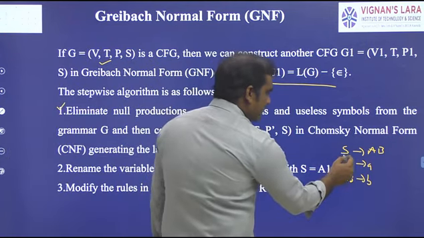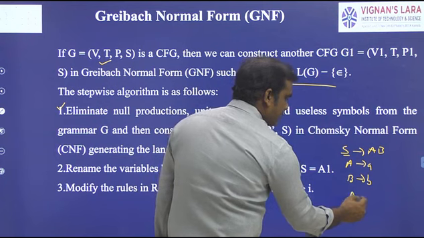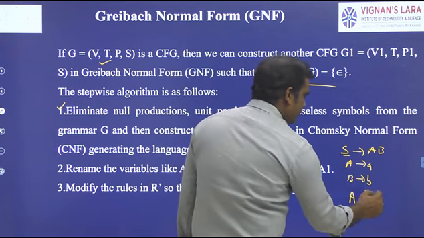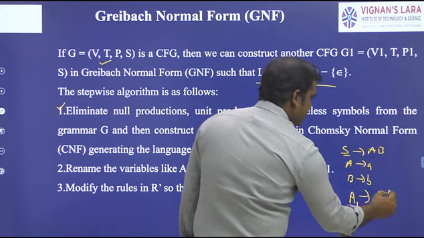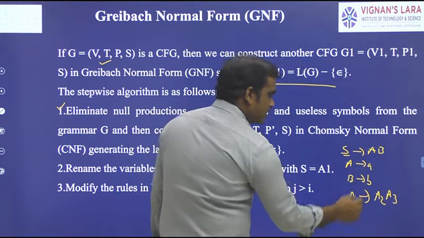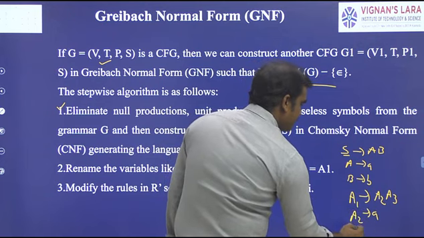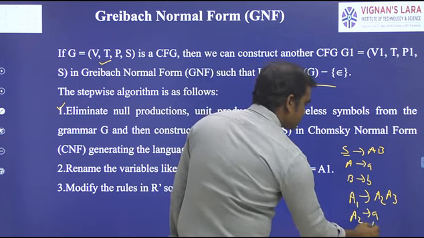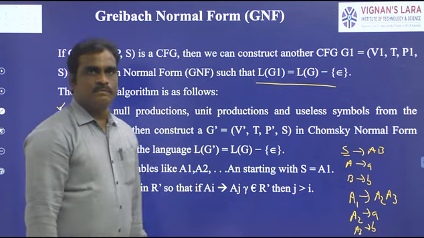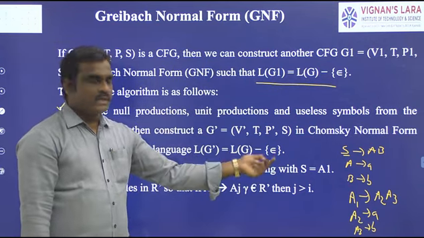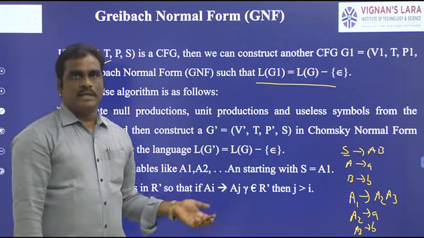Suppose here it starts with S. So S is replaced with A1. Next variable is A, so A is replaced with A2, and B is replaced with A3. So this is step 2. Step 2 is just replace the variable names with A1, A2, so on, AL.